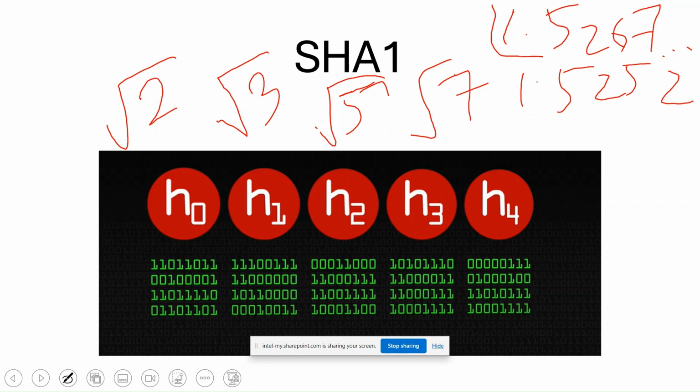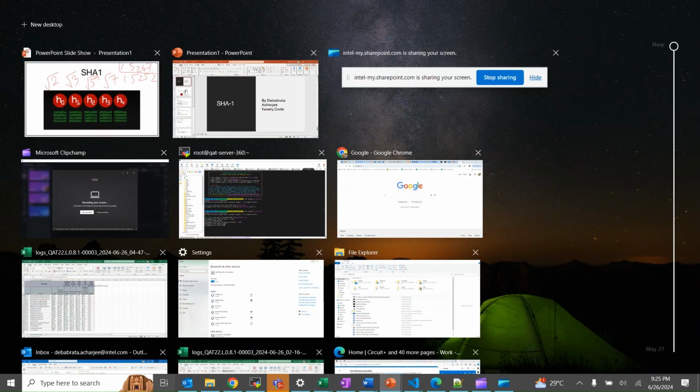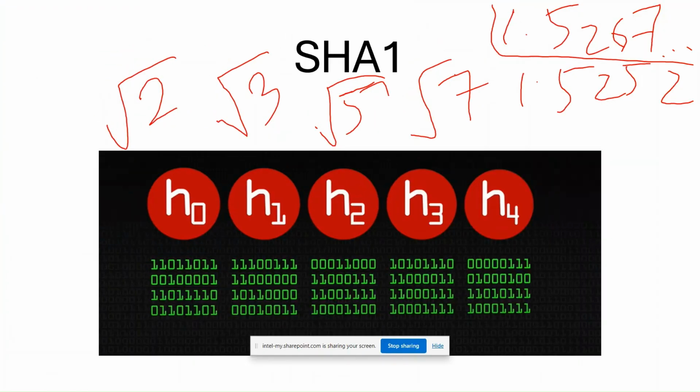So basically it's irrational numbers which are very random, so that will give us a very random, pseudo random digit which varies a lot. That's why if there is a slight change in the input message, the output will vary a lot. So we have this H0, H1, H2, H3, and H4.